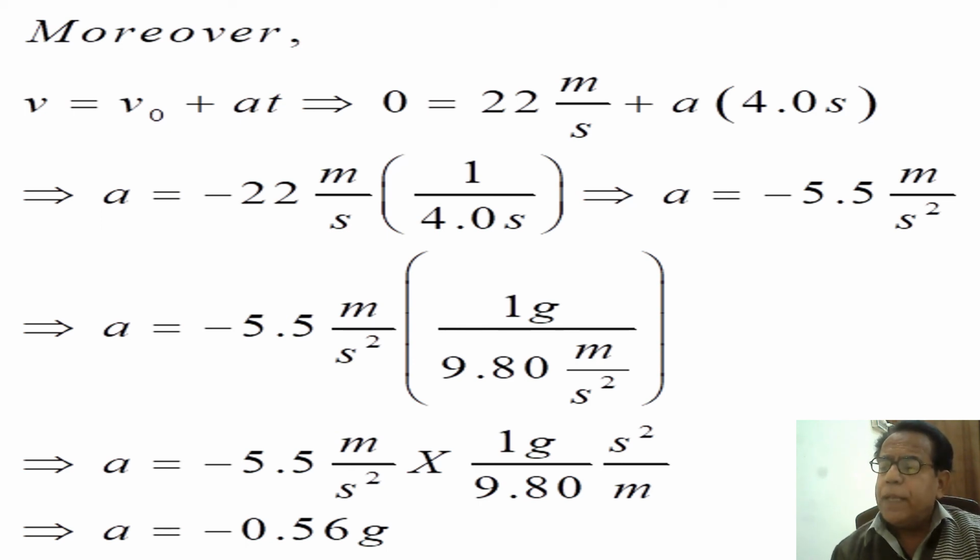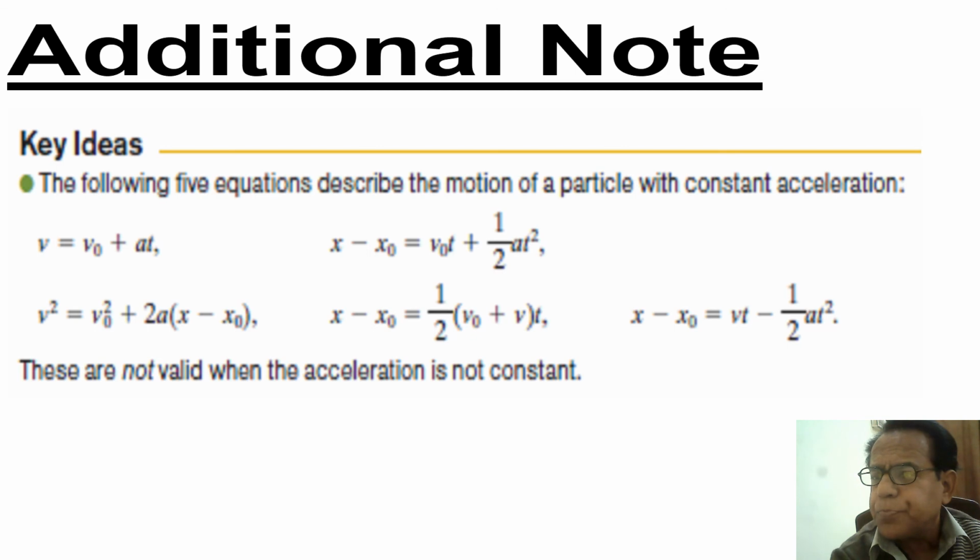So, in terms of acceleration due to gravity, this acceleration becomes equal to minus 0.56 into g.